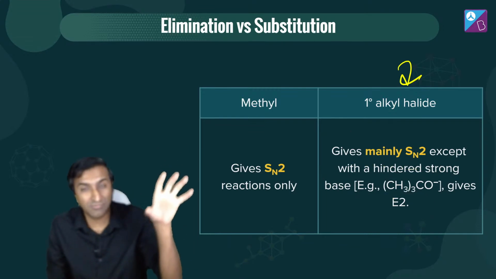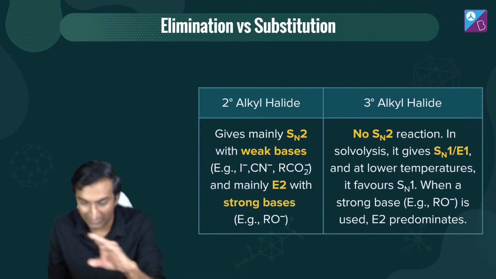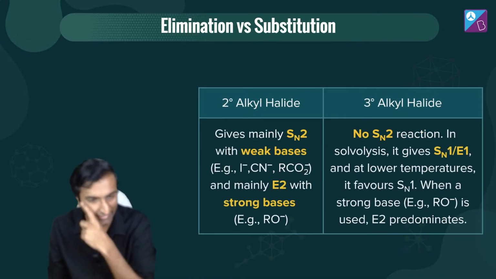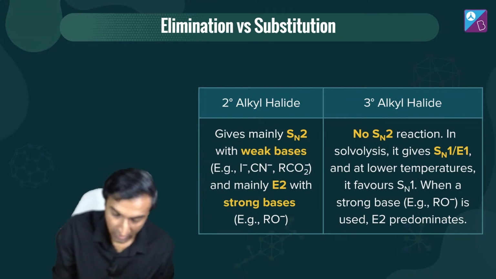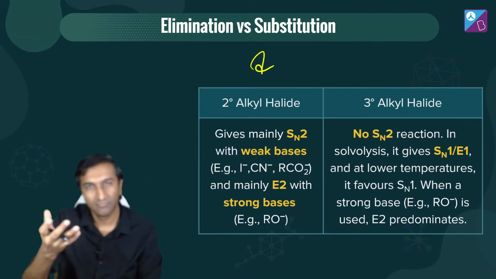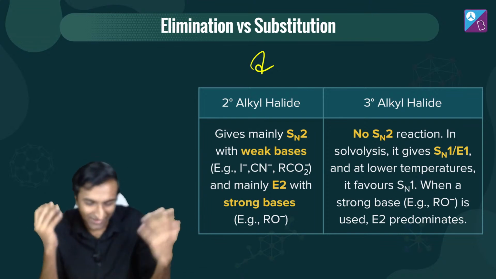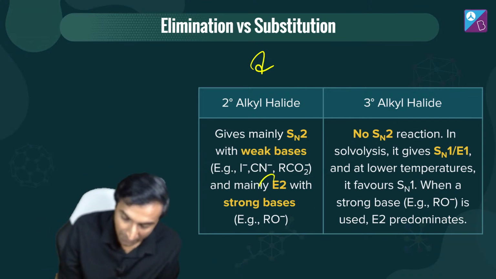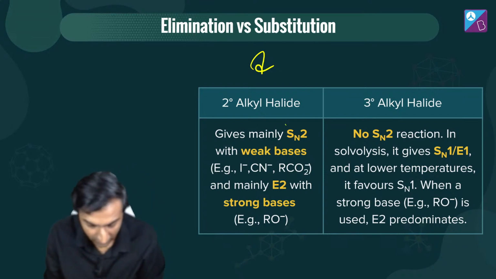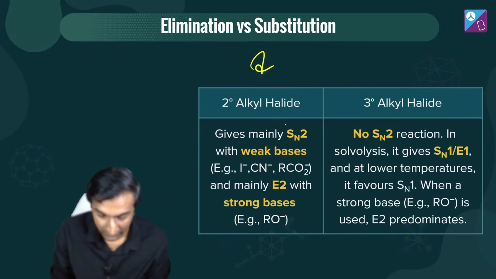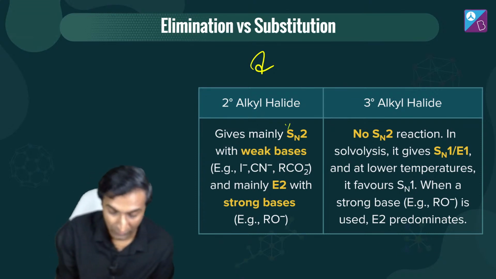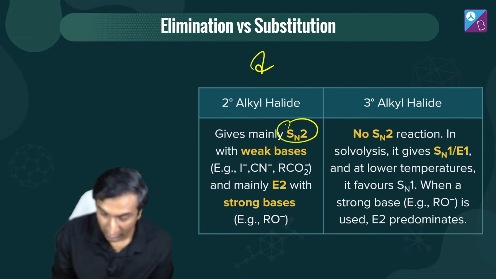ठीक है. जो हमने सब चीज की, अभी 2 स्लाइड में, 3 स्लाइड में खत्म हो जाएगा. That was the first slide. This is slide number 2. Okay. Cool. Secondary alkyl halide is like ये भी दे दो, वो भी दे दो, कुछ भी चलेगा. But अगर मैंने strong base दिया तो E2, और अगर weak base दिया तो SN2. ठीक है. This is very interesting. Weak base दिया तो SN2, strong base दिया तो E2.